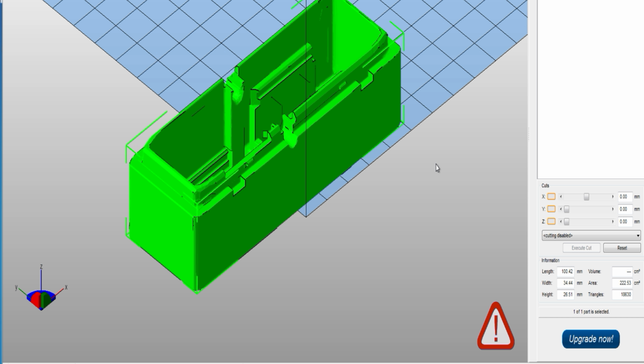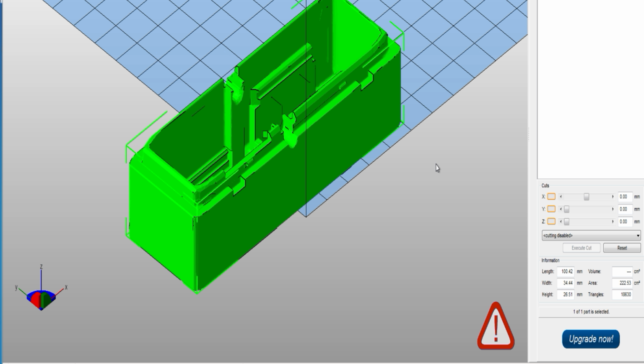Now, I can go and repair, click on Automatic Repair, Execute, click Apply Repair, remove the old part, and it's still got the warning sign. Okay, let's exit out of that.